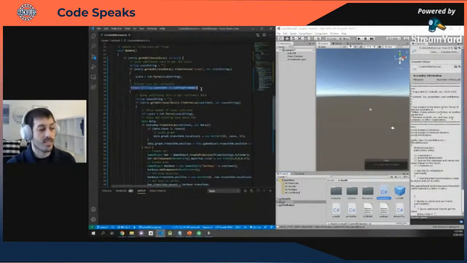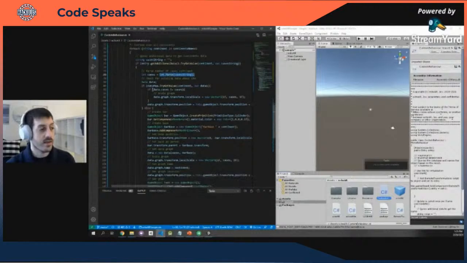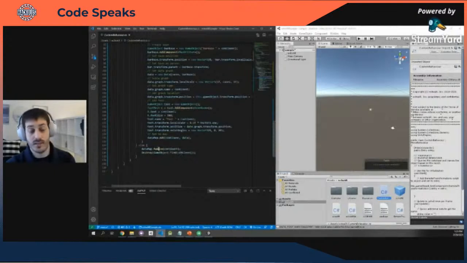Then iterate over all continents. If I have an entry that matches the name of the continent, parse that as a number for the number of COVID cases in that continent. Then if you have a graph, set the size of the graph to that number of cases. And if not, create a graph by creating a cylinder, give it a color, give it a name, give it a location, add some text to it. And if you don't have any data points, just delete the graph.